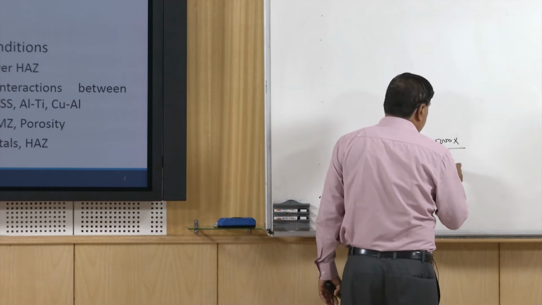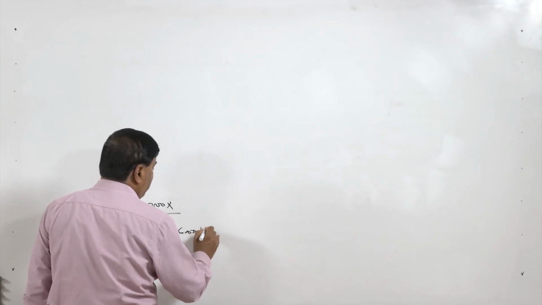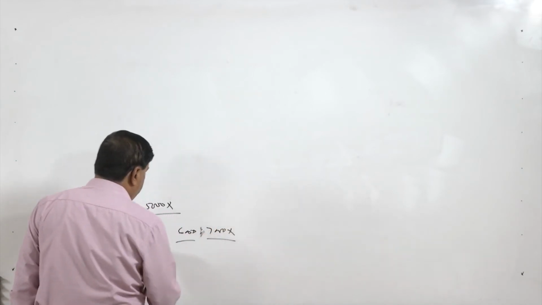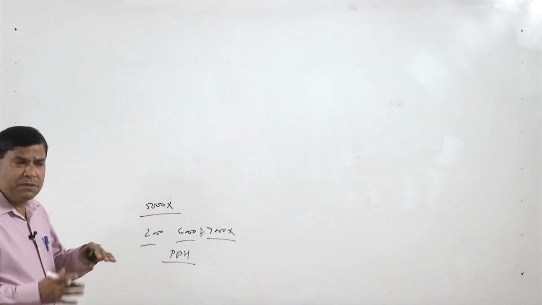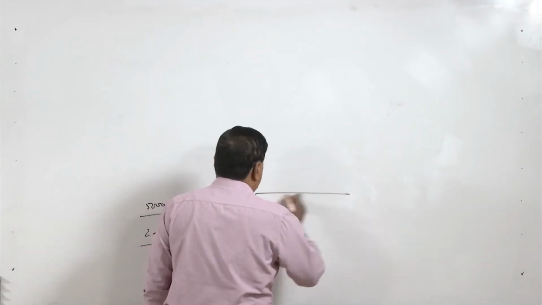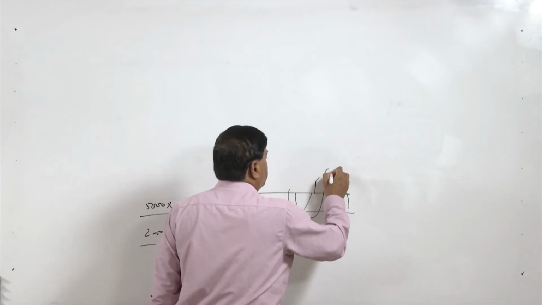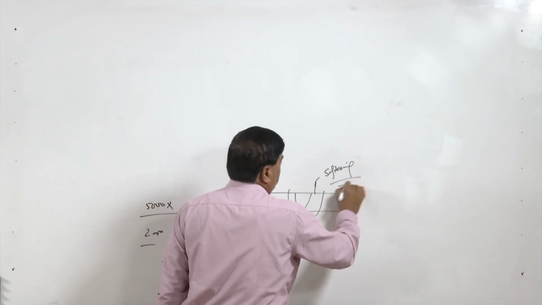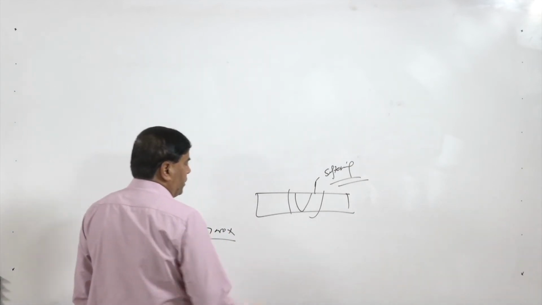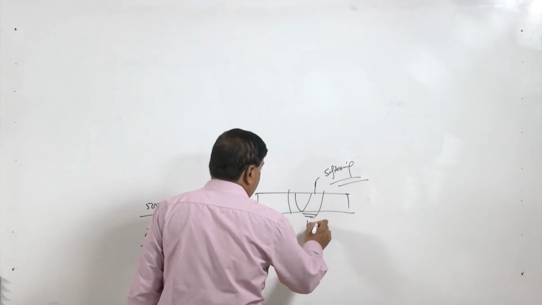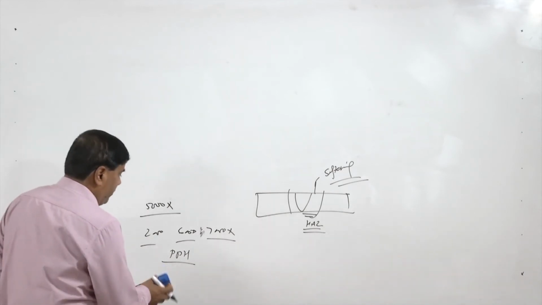But if we talk of 2000 series, 6000 series and 7000 series aluminum alloys, then you will find they are all precipitation hardenable aluminum alloys. So, for these precipitation hardenable aluminum systems, the heat affected zone properties are very adversely affected due to the application of heat, and we see a lot of softening and loss of strength take place, especially in the heat affected zone, due to the formation of the soft zone in the heat affected area, and this degrades the mechanical as well as sometimes the corrosion performance of the weld joints.